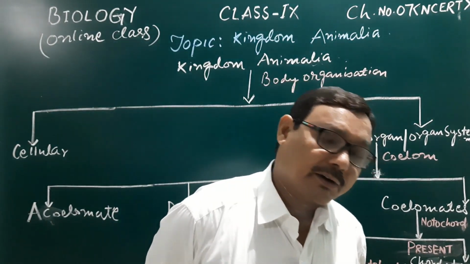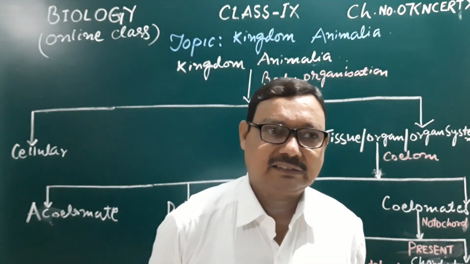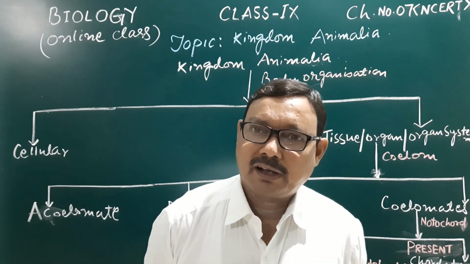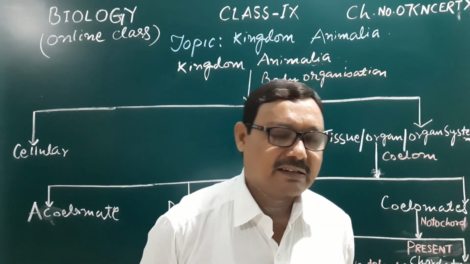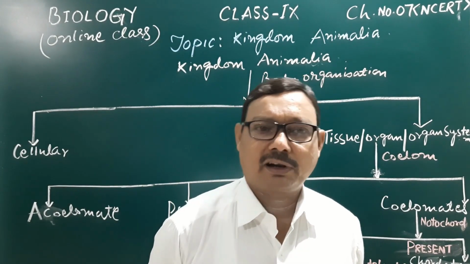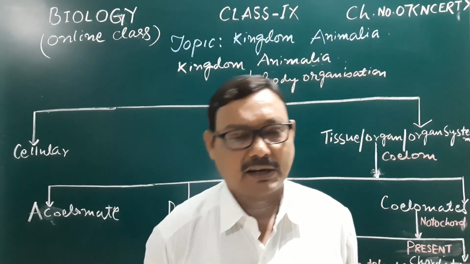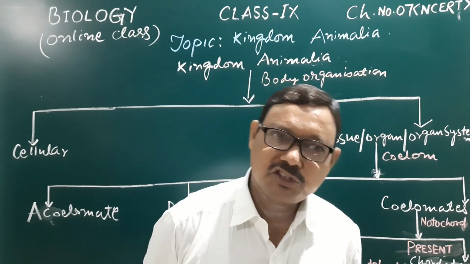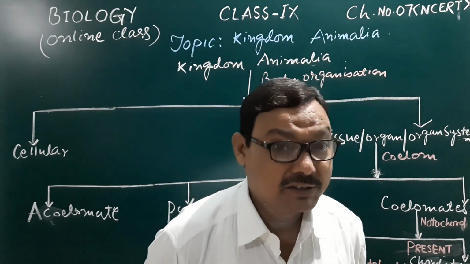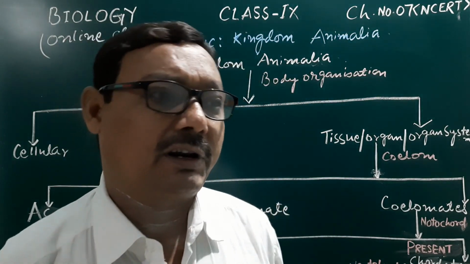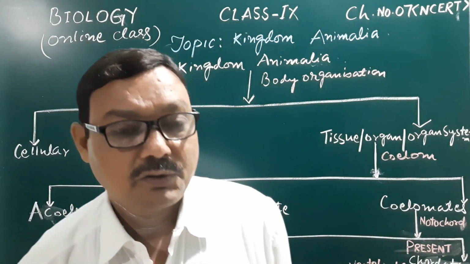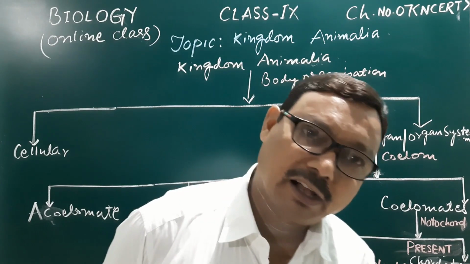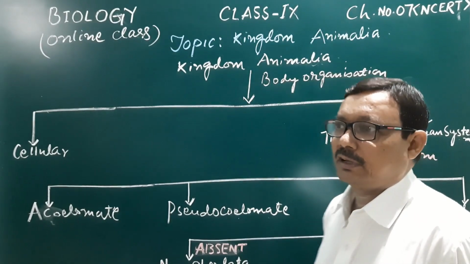In that part, we have seen that there are some animals at the cellular level of organization. There are some animals at the tissue level of organization. There are some animals at the organ level of organization.